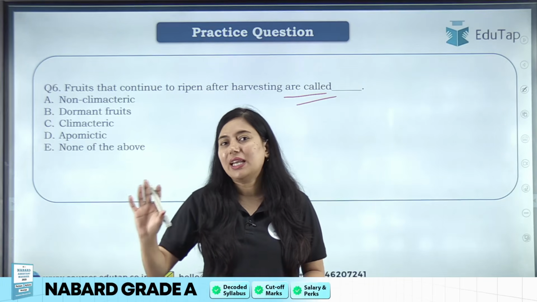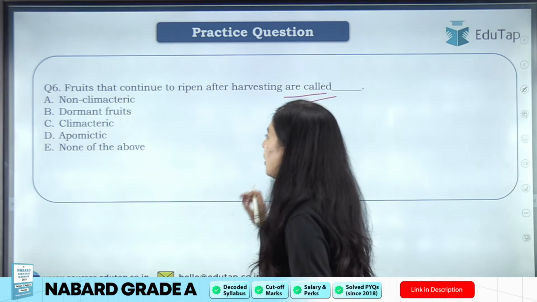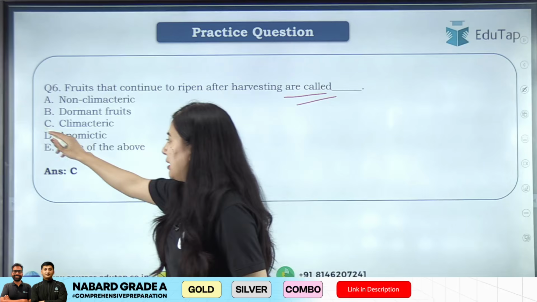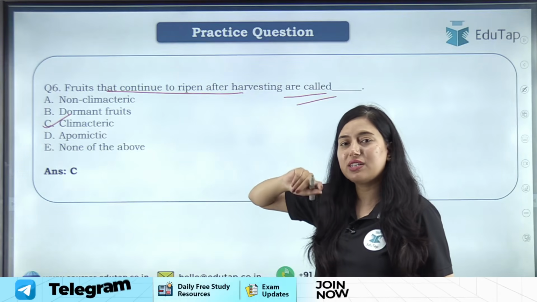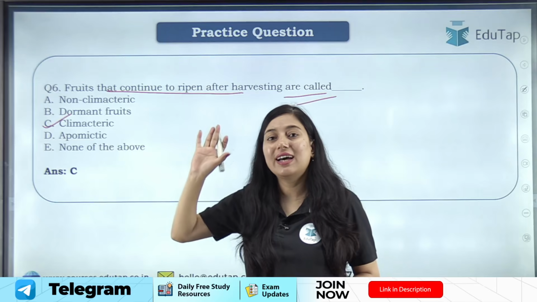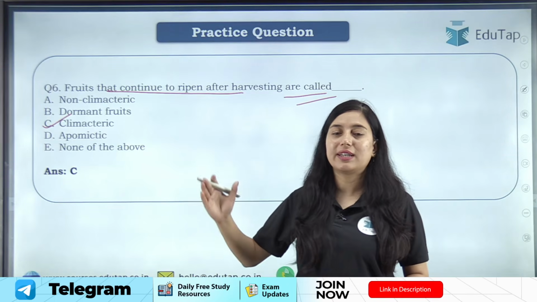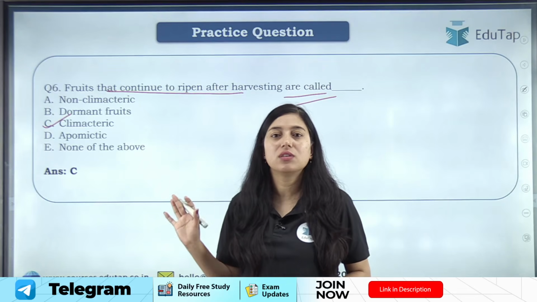Okay, they remain at the condition at which we have harvested it. So what will be the answer for this particular question? So students, here answer will be option C, climatic. So the fruit that continue to ripen after harvesting, such fruits are called climatic fruit. Okay, and the fruits which stop ripening after harvest, such fruits are called non-climatic fruits.